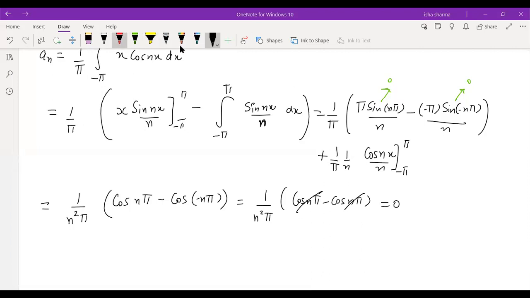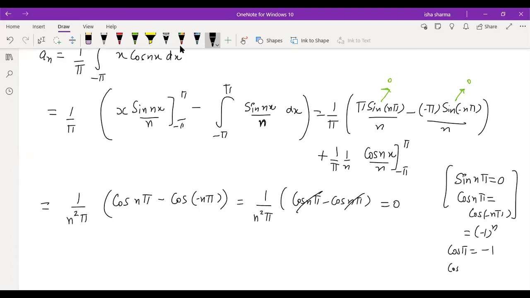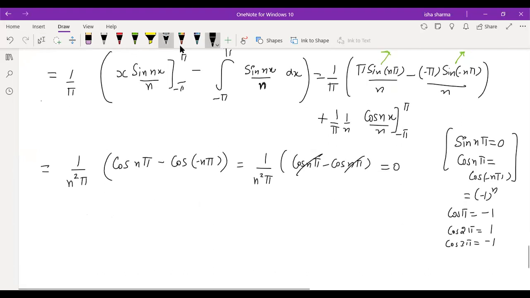So one thing you can notice is the result we used here: sine n pi is 0 and cos n pi is same as cos of minus n pi, right? So the value of cos n pi is minus 1 raised to power n. If you know what is cos pi, minus 1. What is cos 2 pi, plus 1. What is cos 3 pi, again minus 1. So this gives you cos n pi is minus 1 raised to power n. This is something that very frequently is going to occur in a few questions, so you can use this.